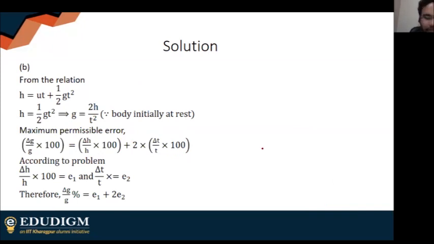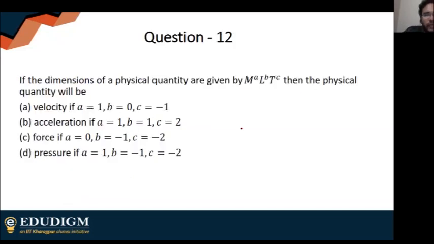Very, very good, guys. So I'm going to move on. If the dimensions of a physical quantity are given by this, then the physical quantity will be.